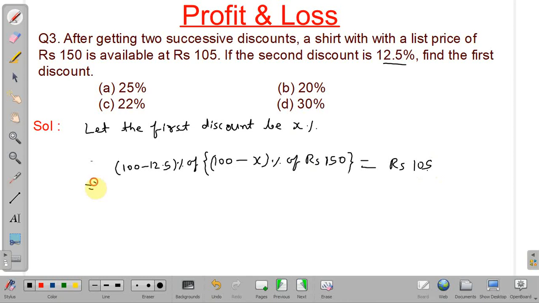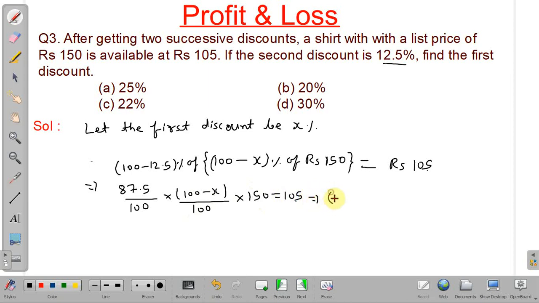Now we have to find the value of x. So it will be 87.5 divided by 100 into 100 minus x divided by 100 into 150 equal to 105.